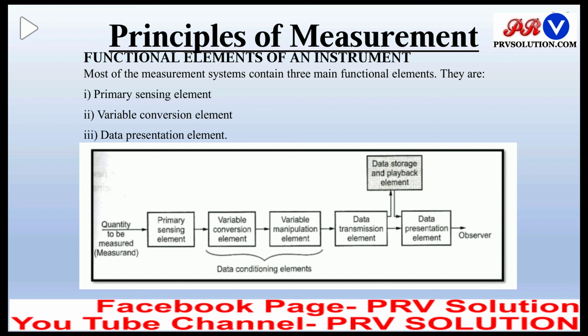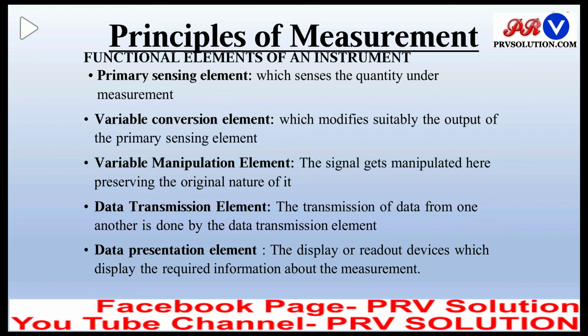The data presentation element presents the data to the observer. Let's have some small discussion about these blocks. Primary sensing element. Primary sensing element is the first element which is in contact with the measurand. It senses the quantity under measurement. Generally, it is a transducer which converts any physical quantity into its electrical equivalent.